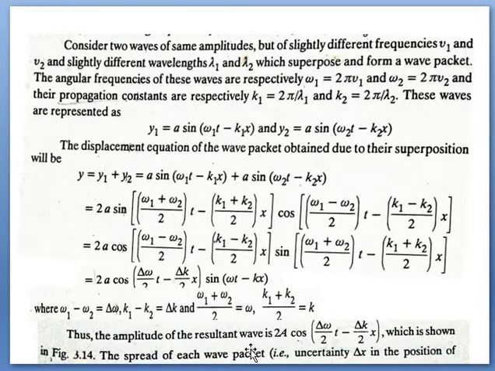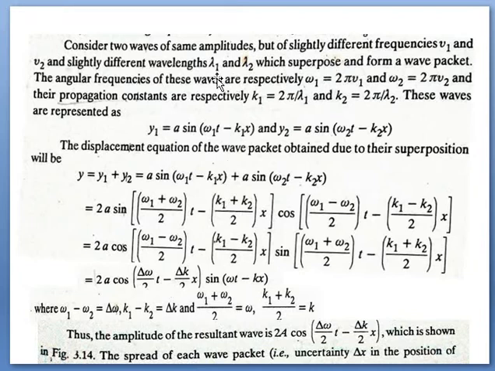Let's see about the derivation. Since we are talking about the uncertainty in the position and velocity, velocity means momentum. So there is a need to discuss the wave packet. Wave packet means a group of waves. By the superposition of a few waves, a wave packet is obtained, as we have already seen in the previous lecture 2. So here, by considering two waves and after superposition, we obtain a wave packet.